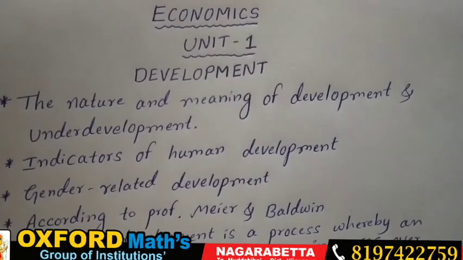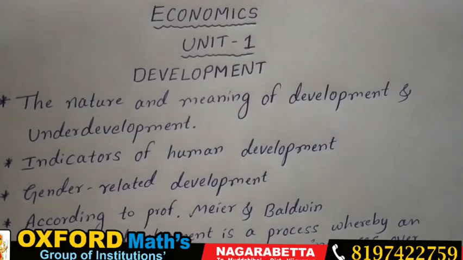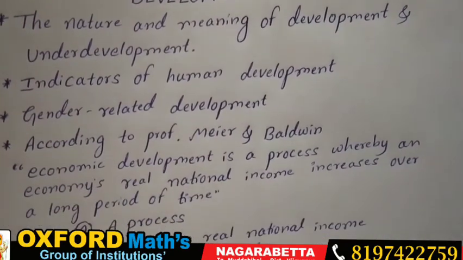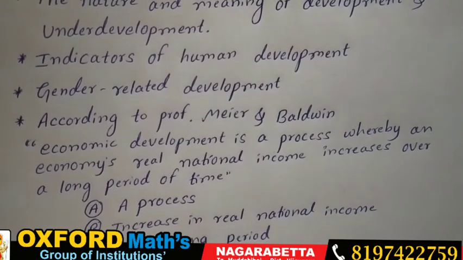But according to economics, Professor Meyer and Baldwin have given one statement on what development means. According to them, economic development is a process whereby an economy's real national income increases over a long period of time. The definition highlights three elements of economic development: one is a process, another is increase in real national income, and the third is a long period. Now let us discuss these three points in detail.